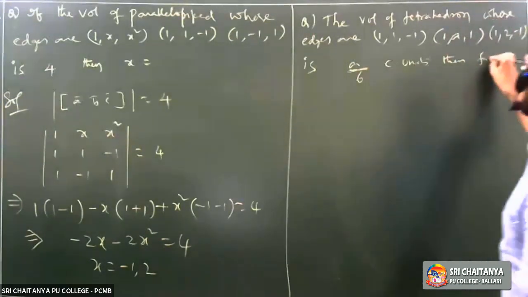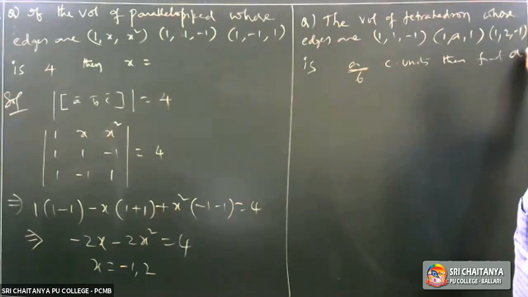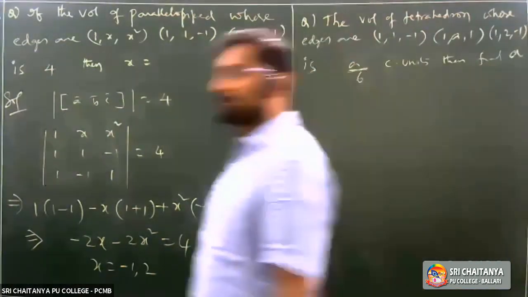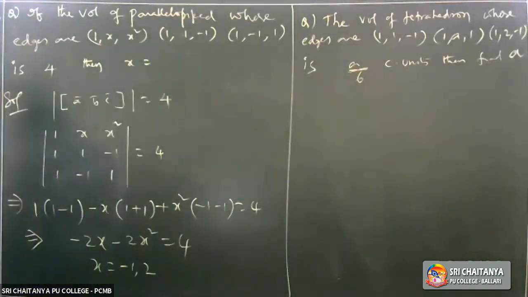Then find small a. The volume of tetrahedron with edges 1 minus 1 1, 1 a 1, 1 2 minus 1 is a by 6. Then find a.